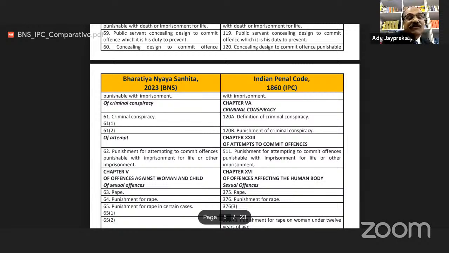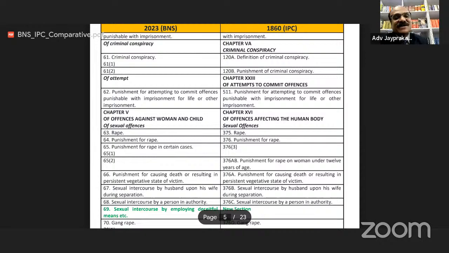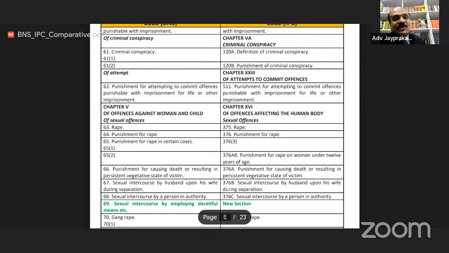Of attempt, BNS section 62, punishment for attempting to commit offences punishable with imprisonment for life or other imprisonment. Earlier in IPC, it was section 511. Now, we are focusing on chapter 5 of BNS, which is related to offenses against woman and child, sexual offenses.